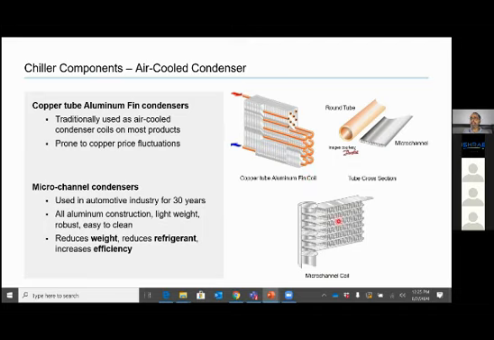The advantage in this is, it was very regularly used in the automotive industry. So modifications were done for using it in our stationary HVAC applications, in which the coil was made more robust by increasing thickness, by changing the flux material, by changing other things. And now because you have more heat exchange area available, you have better efficiency also. Now fin damage is also very unlikely, because the fins are between the channels. They are not appearing outside.